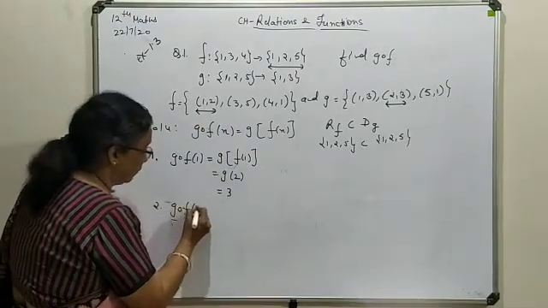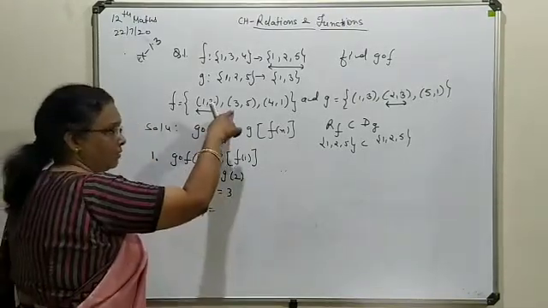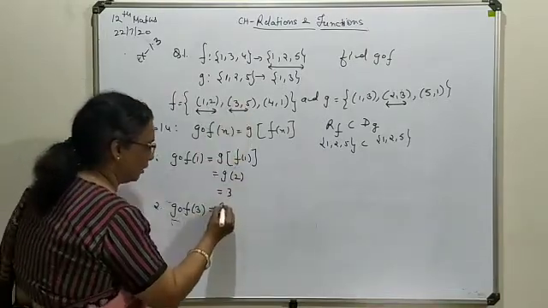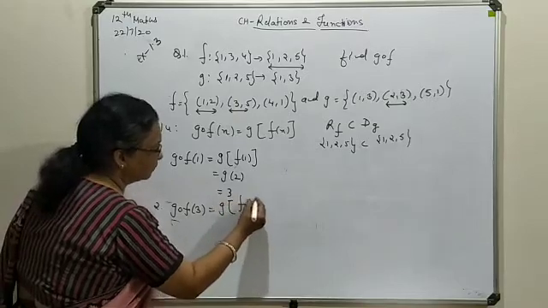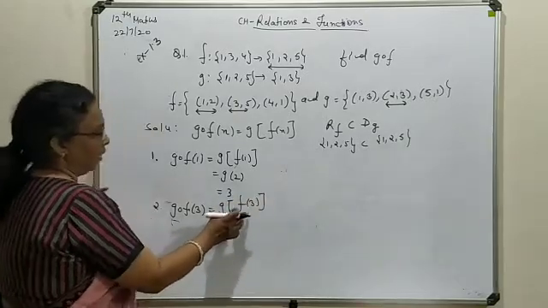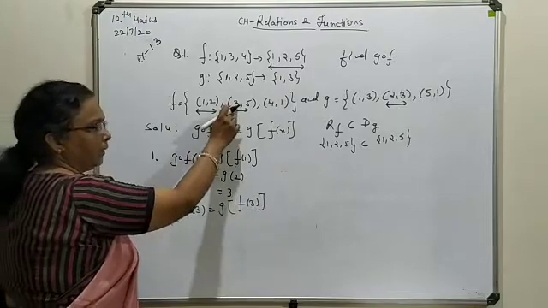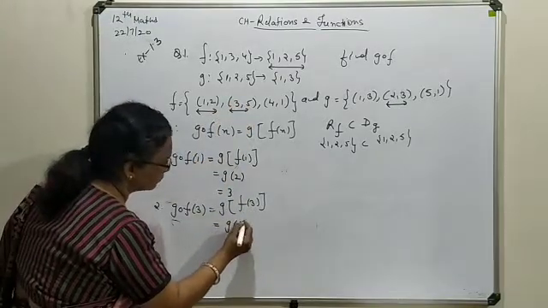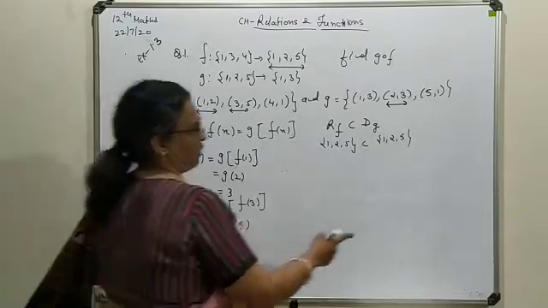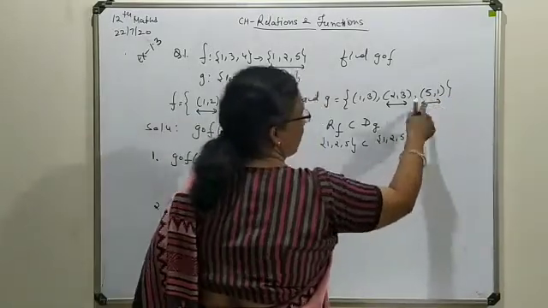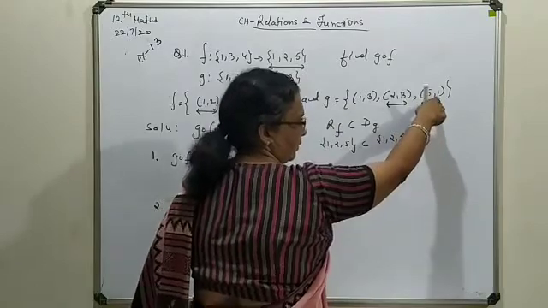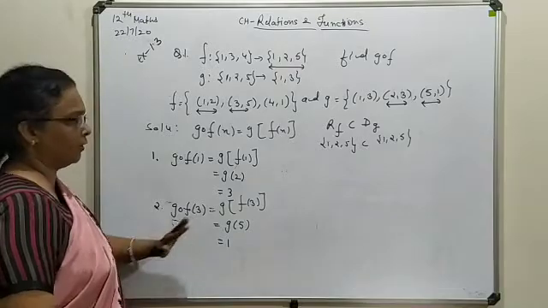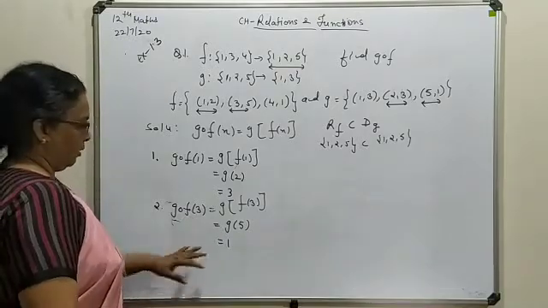GOF for 3. Here your domain value is 3. So here, write in a proper way. This is F3. Now come to this F3 value. Regarding this F3, your answer is 5. G5. G5 means here you will come. Regarding this 5, your answer is 1. So this will come out as 1. So this way your function value can be written directly.